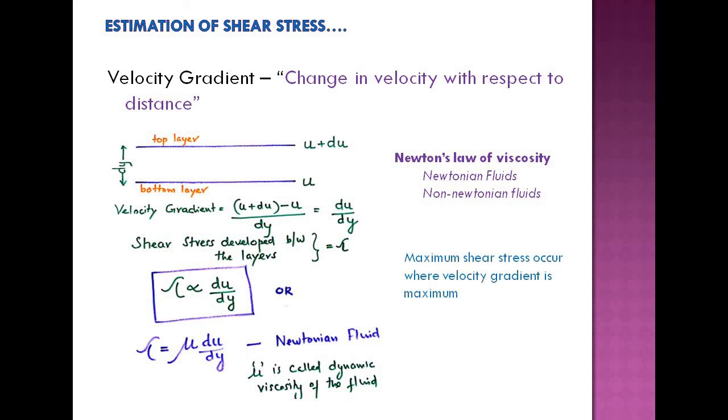As I already told, where the velocity is 0 there is maximum shear stress. So at the solid boundary the maximum shear stress happens, where the velocity gradient is maximum. When the velocity gradient du by dy is maximum, tau is maximum. So maximum shear stress corresponds to maximum velocity gradient, which is at the solid boundary because of the no slip condition. And shear stress follows the reverse order of the velocity profile. That is what we have just said.